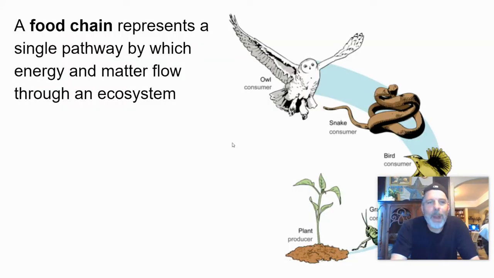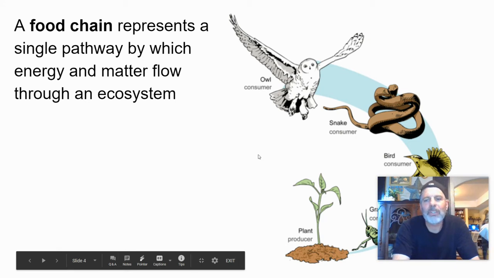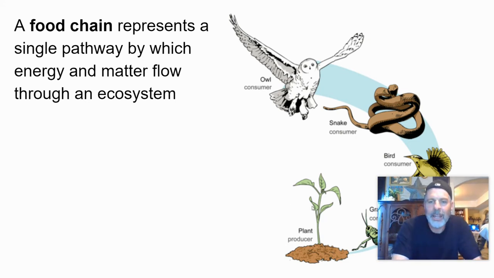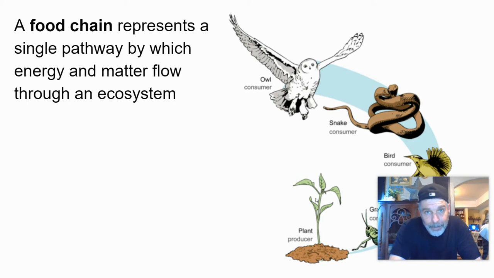A food chain represents a single pathway by which energy and matter flow through an ecosystem. Right? So remember the plant, it starts, what's missing here on this diagram, there's two things missing. One would be sunlight. Because remember, sunlight gets stored up into the plant through the process of, that's right, photosynthesis, where it all begins.